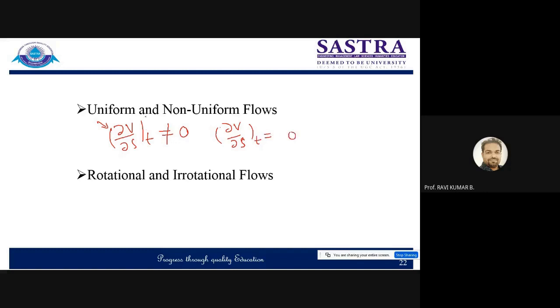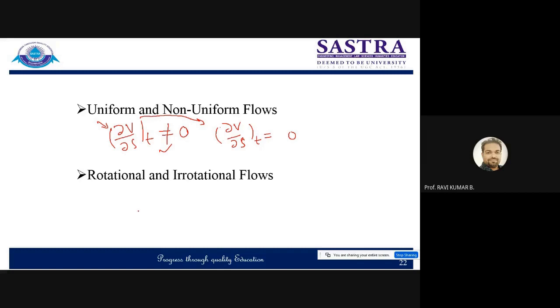So this became the opposite. This is the first case of uniform, and this is for non-uniform. The non-uniform is with respect to space; there will be change in velocity. That is called non-uniform flow. So this first case, ∂V/∂s at a given time not equal to zero, is for non-uniform flow, and ∂V/∂s at a given time equal to zero is for uniform flow. So for uniform flow, velocity will not change with respect to space. For non-uniform flow, velocity will change with respect to space. Is that clear? The second case of non-uniform flow, you can say, is if flow is taking place on an inclined surface, that will be considered as non-uniform flow.